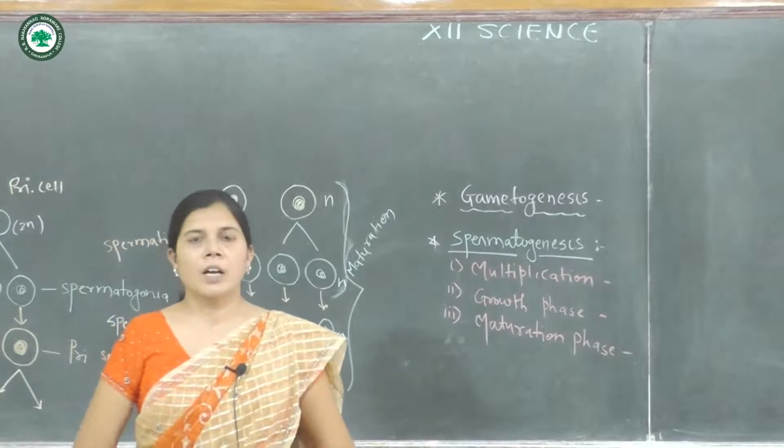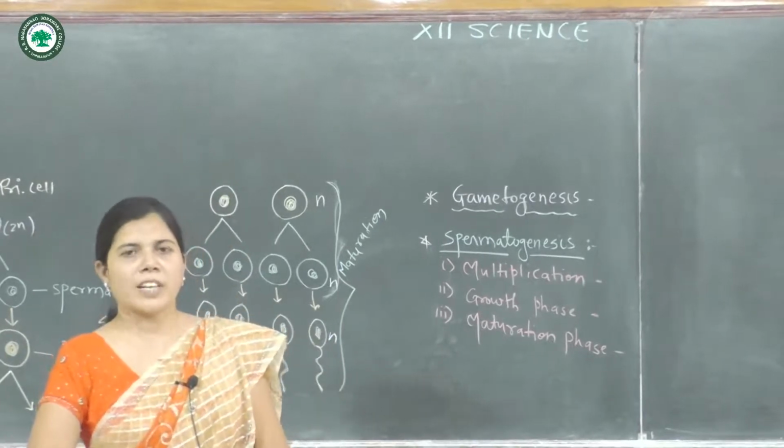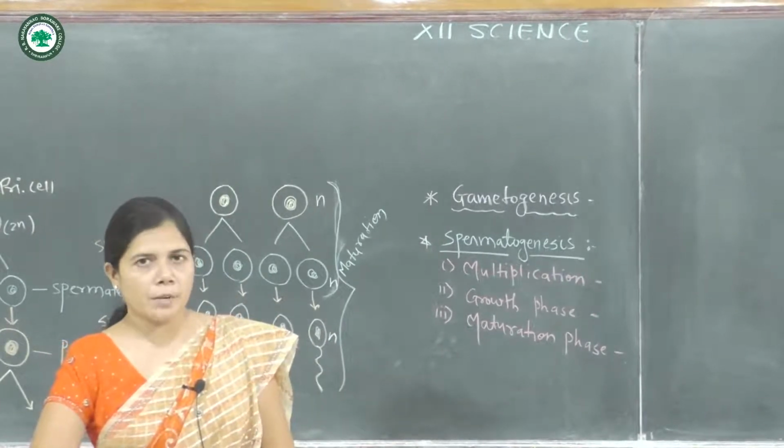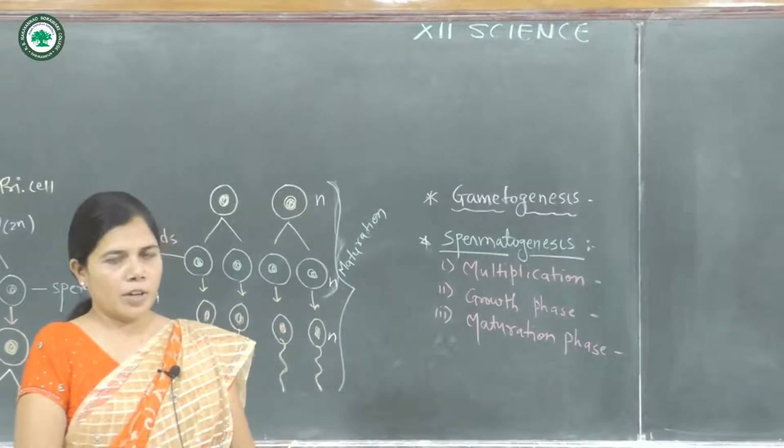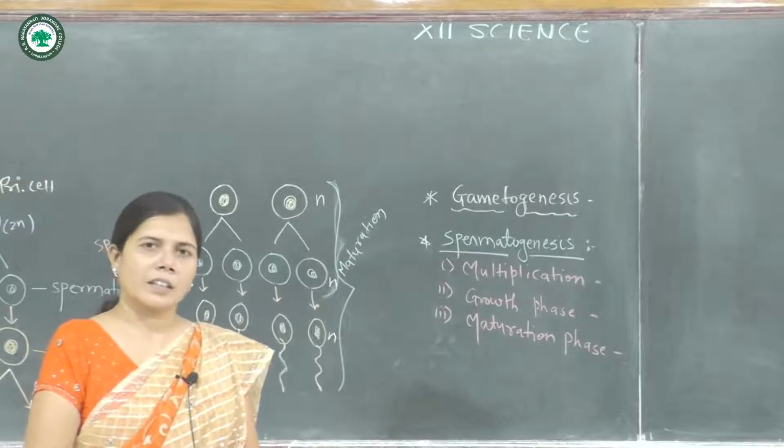Spermatogenesis means the formation of the male gamete, or the formation of sperm or spermatozoa, which takes place inside the male gonad, the testes.